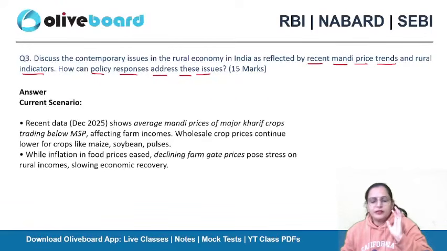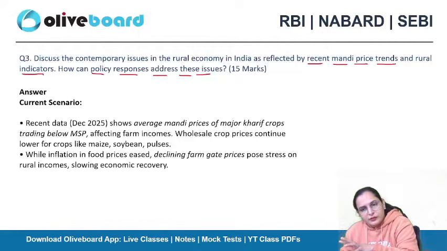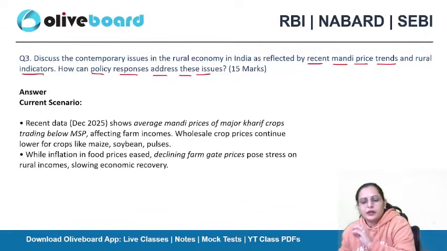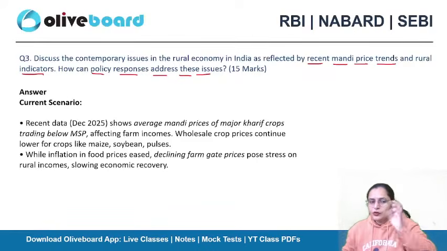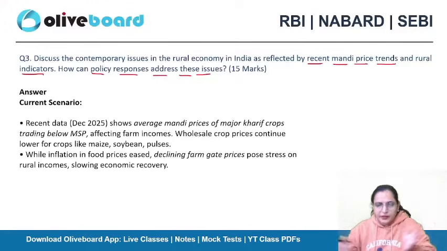Every year we observe these issues, and then we have policy responses and specific interventions like MSP and government involvement, like e-NAM. We need to mention all these things in a very good manner. So how can we frame the answer for the question?